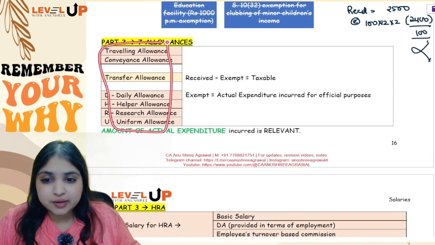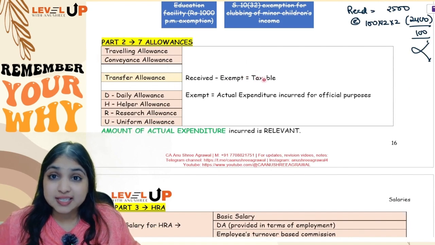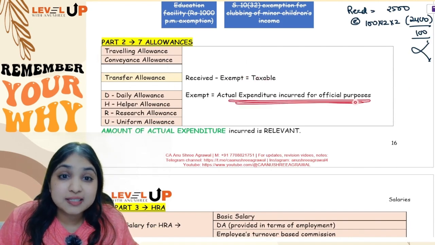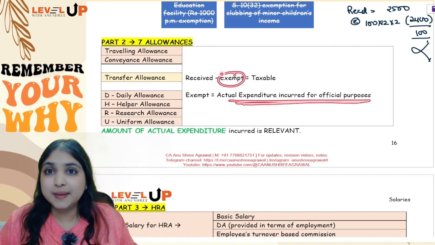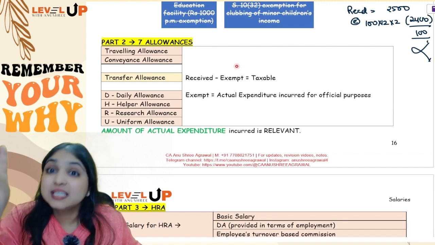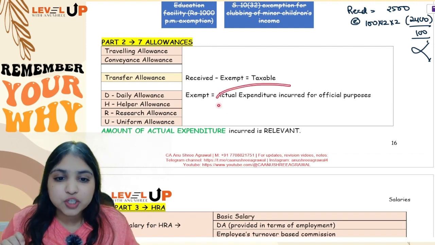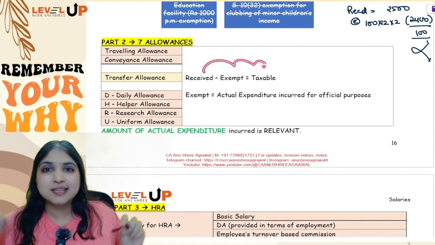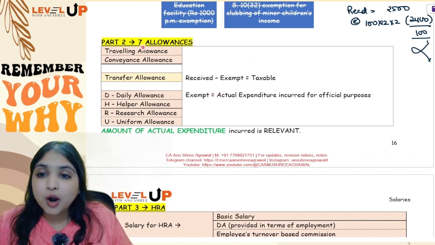So for these 7 allowances, whatever expenditure your assessee has incurred for official purpose, that alone will be exempt. So here, how much the assessee has incurred for official purpose is relevant. It is perfectly relevant, because whatever he has incurred for official purpose, that only is going to be exempt. Received minus exempt, balance will be taxable. Okay, so what are these 7 allowances?